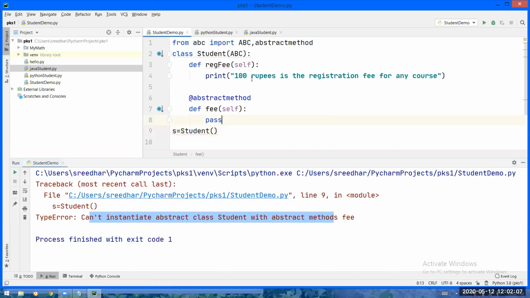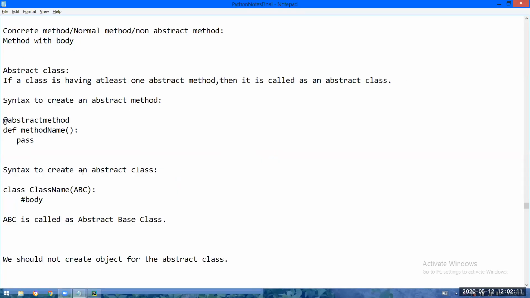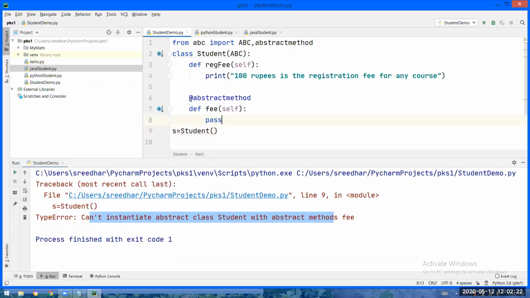Actually, see here, I have written in the material how to create an abstract class. The class name should be the child of ABC. ABC means Abstract Base Class. This is the syntax to create an abstract method, this is the way to indicate a method as abstract, and this is the way to indicate a class as abstract.